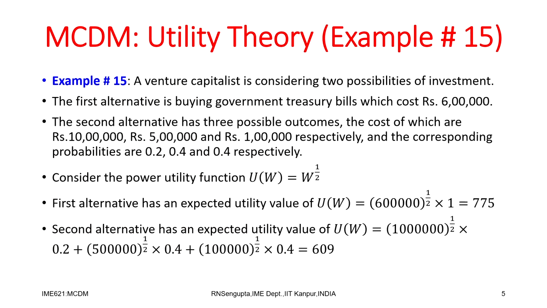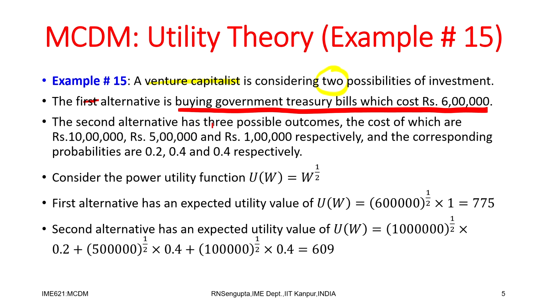So, let us start with an example. Consider a venture capitalist. He or she wants to invest, and there are two possibilities. The first alternative is to buy government bonds, treasury bills, which cost 6 lakh. I have not come into the concept of utility yet.